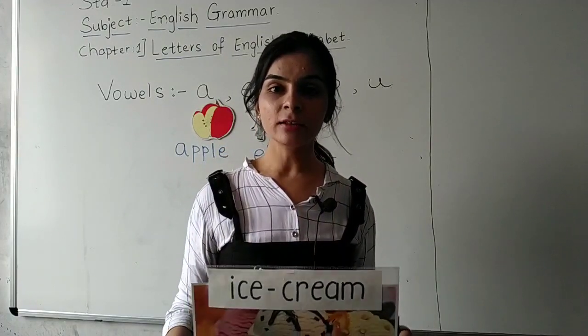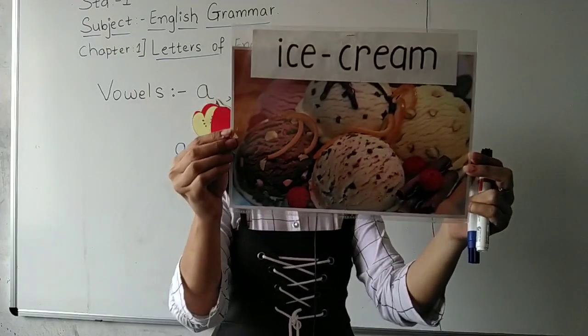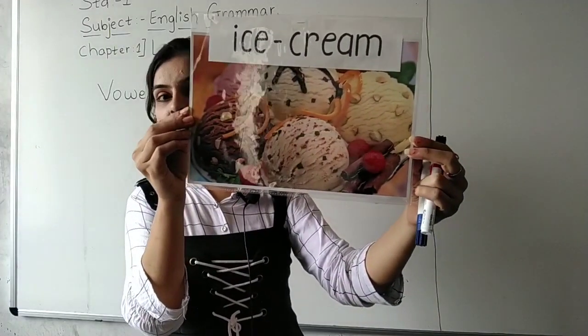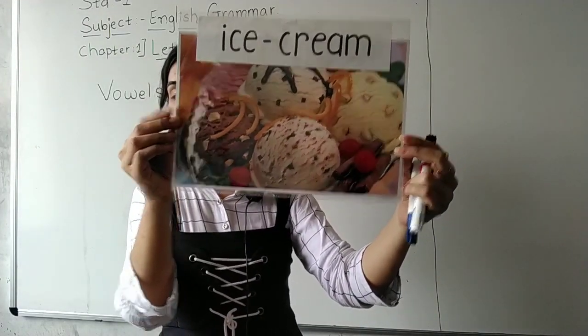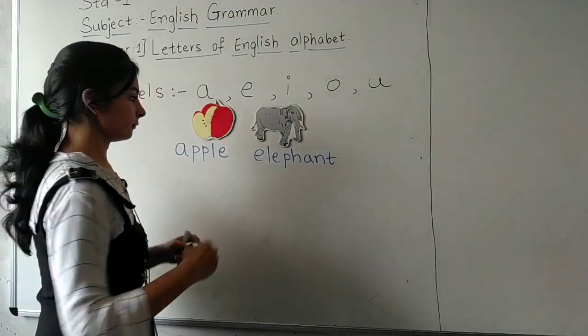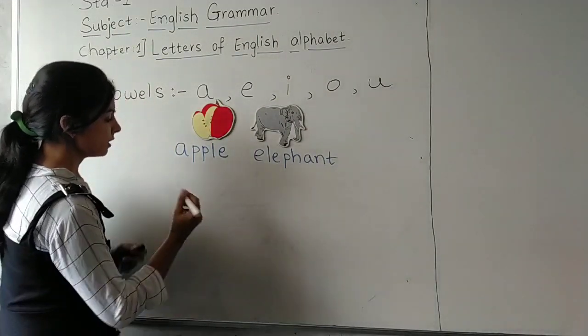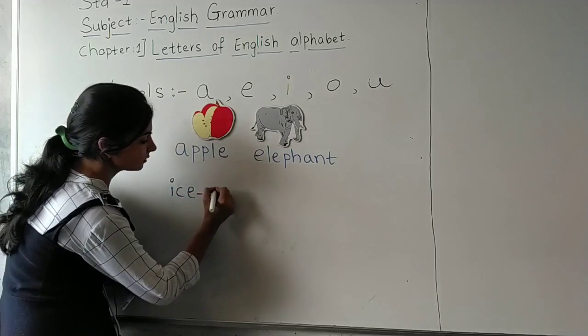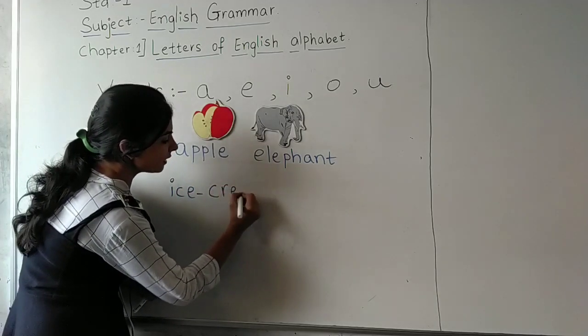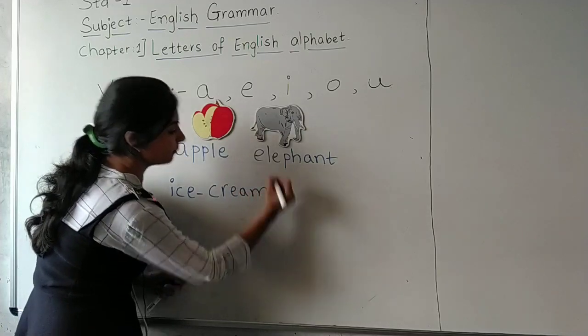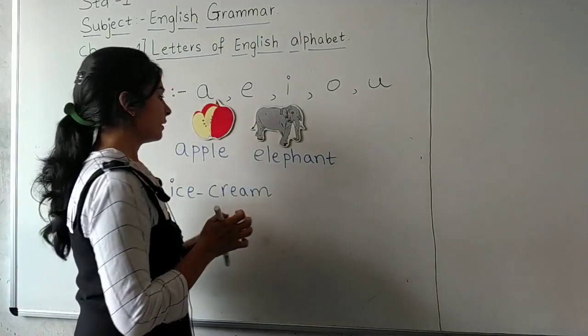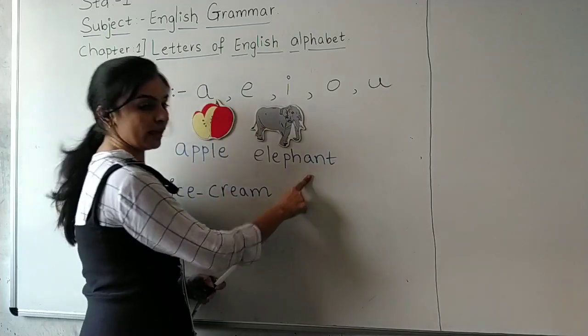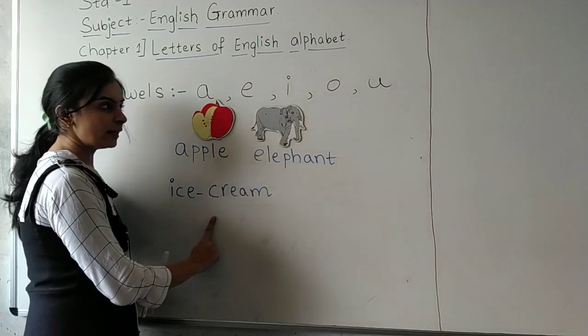आपको ice cream खानी है, spelling आनी चाहिए ना? Look at this, everyone, once again. What is this? Ice cream. Okay? So, ice cream. I-C-E, ice. C-R-E-A-M, cream. Understood, everyone? Apple, elephant, ice cream.